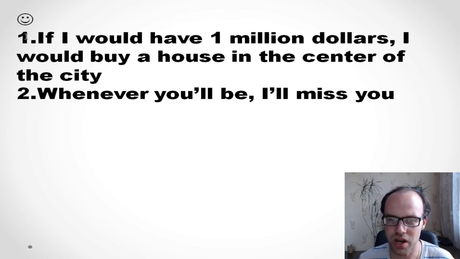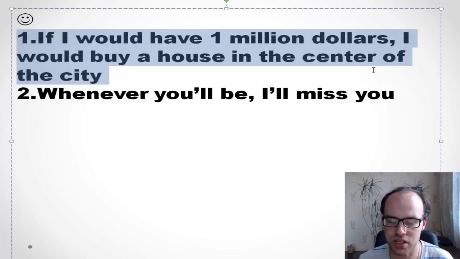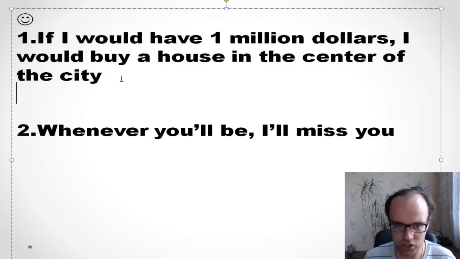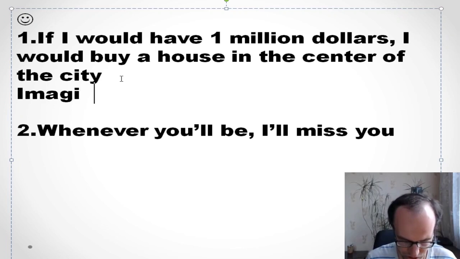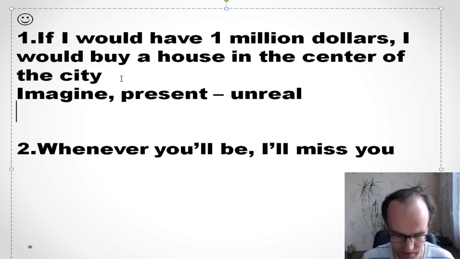Okay, so if I would have $1 million, I would buy a house in the center of the city. Okay, look, if I would have $1 million, I would buy a house in the center of the city. Yeah, a good idea. So do you have these $1 million? If not, I think not. So it's in our imagination. And if we imagine it, and we talk about the present, it's unreal. So if so, you need to use the second conditional.